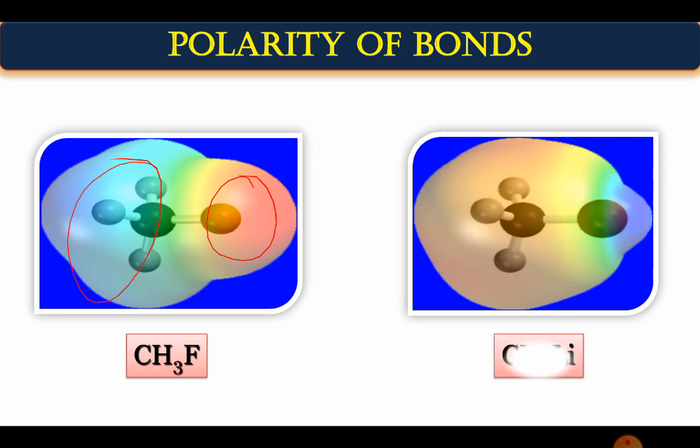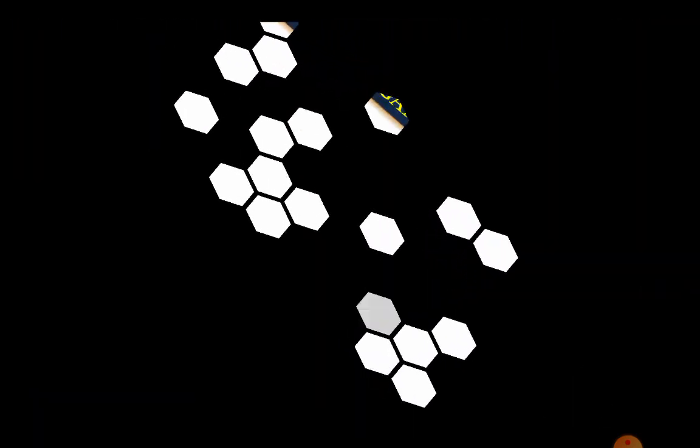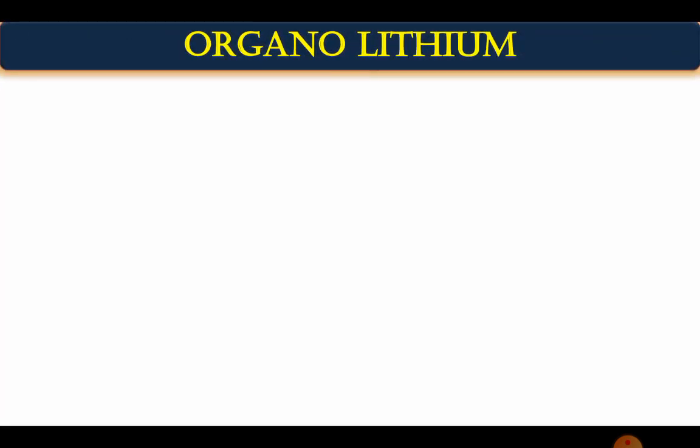Now to change that system, if we replace methyl fluoride with methyl lithium, the electron density will shift to carbon and the blue region will be here. So this will act as a nucleophilic one, and this will act as an electrophilic one. Or rather, one can say the electron density will be lowered on lithium in the second structure. I hope you get my point. So first you differentiate, then you will be able to apply your reagent in any concept regarding organic synthesis.